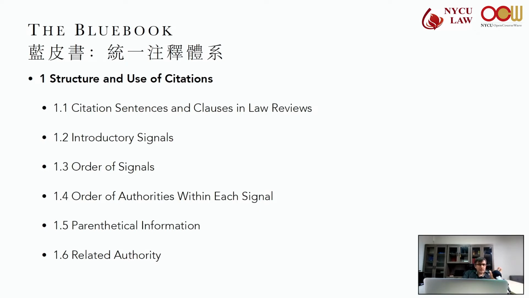There's also a signal, e.g. In this situation, the cited authority is good enough, but there are also other authorities that might be helpful.